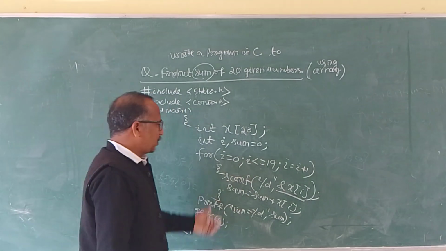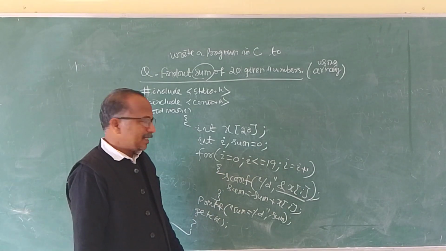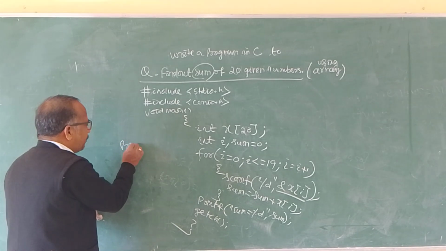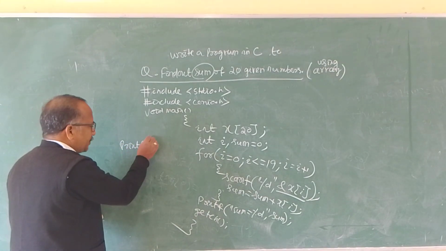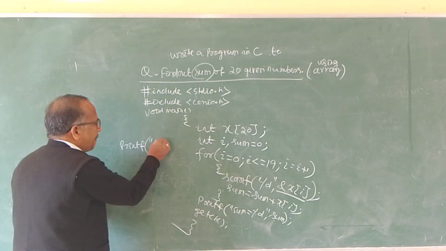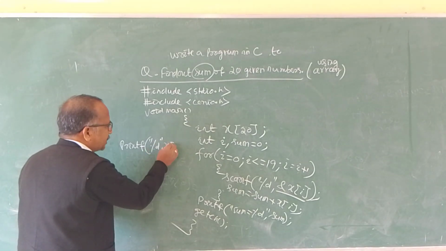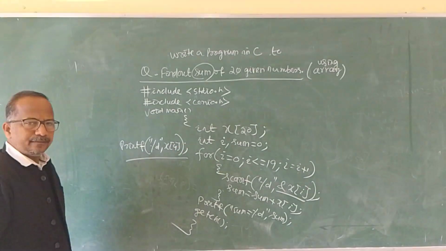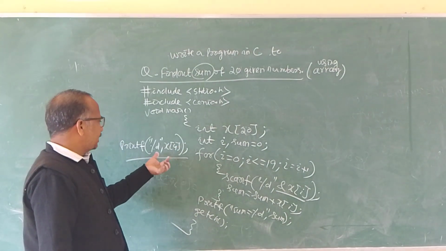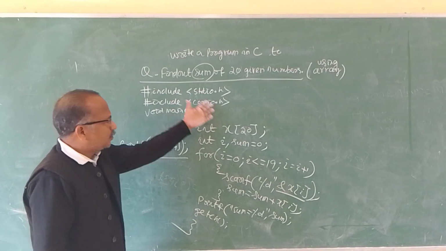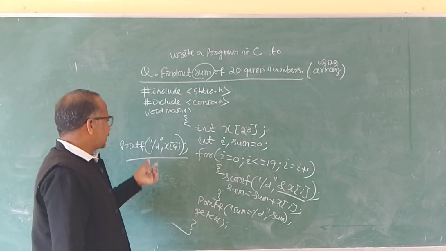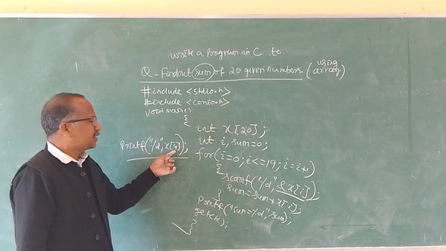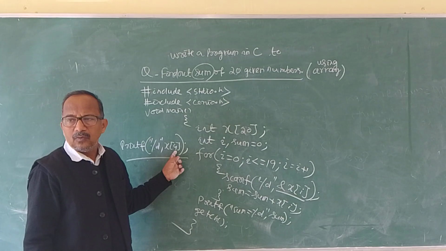If you have to say, for example, here the question comes like this. This is an example. The question is: the statement printf("%d", x[4]), what will be the outcome? For example, this is the printf statement and this is a question. If the question is like this, printf %d x[4], what is the output?